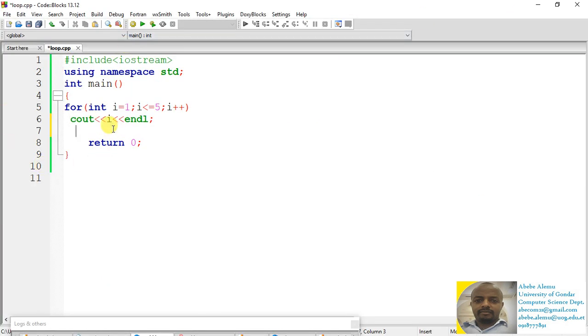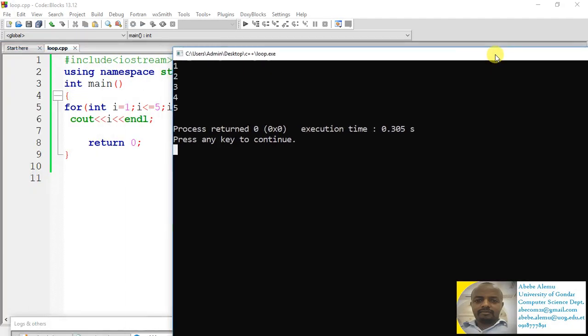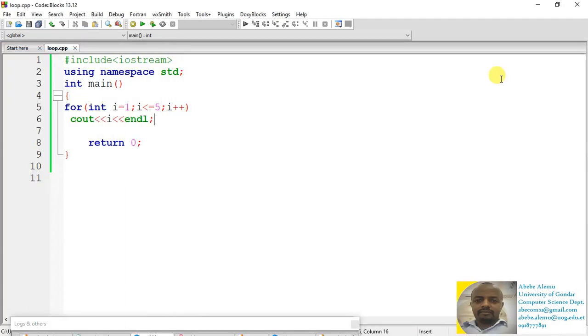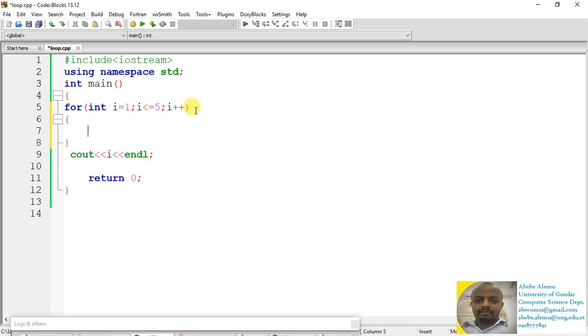The other important point that you should understand is in the case of the for loop. If you run this kind of program, it will display the numbers 1 up to 5 on the screen. In this program, if this condition results true, the number of statements that will be executed is only one statement. So if you have only one statement depending on the for loop, in that case there is no need of adding a bracket. But basically it's recommended to add a bracket for the for loop like this. Okay, you'll get the same result.